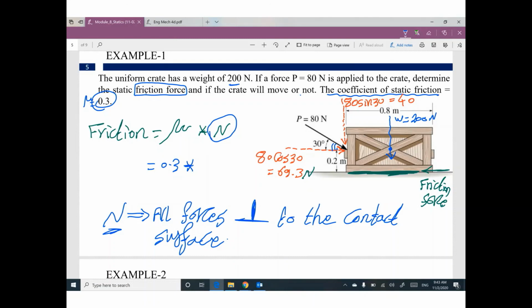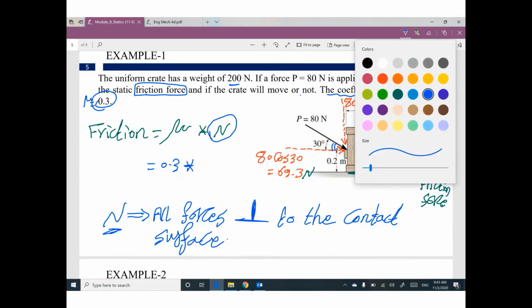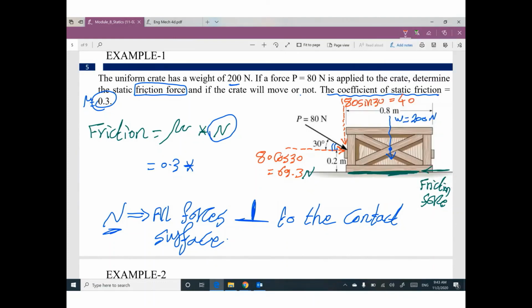So can you tell me what are the forces on this crate perpendicular to this surface? We have this weight, that's fine. Is it the only force? No, we have a vertical component here, 80 sine 30, which is 40 Newton. So N will be 40 plus 200. This is the weight, this is the vertical component, 240.